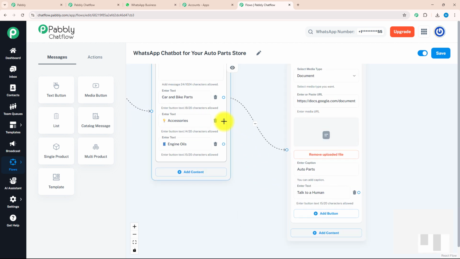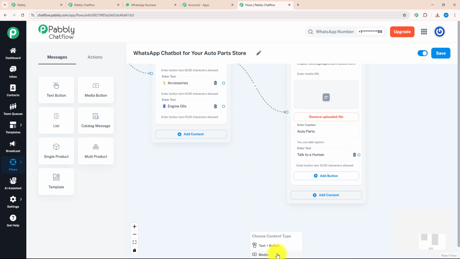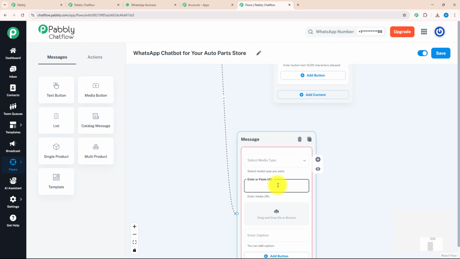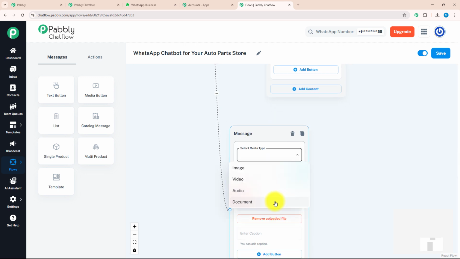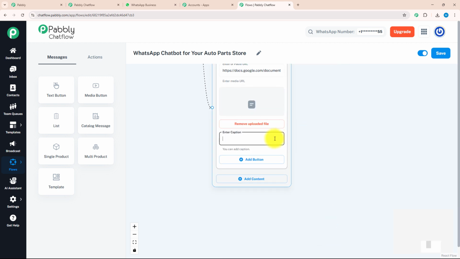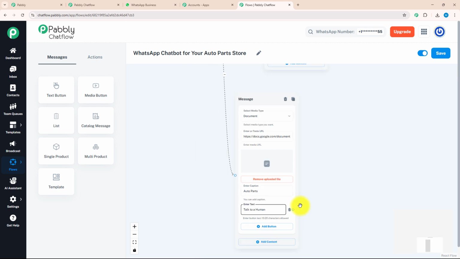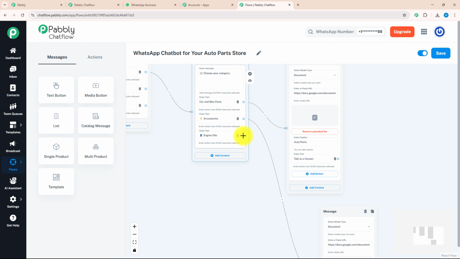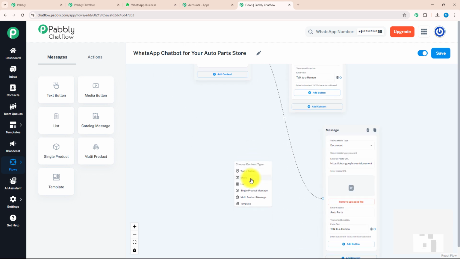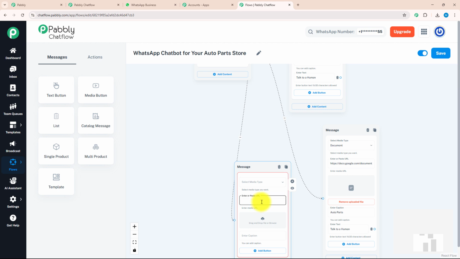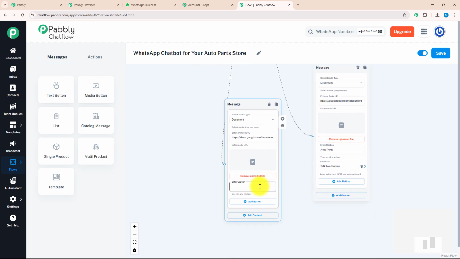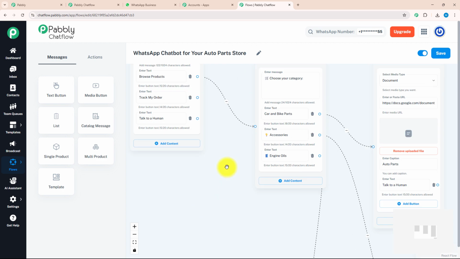Similarly, for each category, I will add a separate URL and action button. For that, again, I'm going to drag and drop this option, select the media and enter my URL over here, as you can see. And over here, again, I'm going to select the media type as document and enter my caption as auto part and action button as talk to a human. After that, again, I will add a separate media for engine oil. I will drag and drop this option, select the media button from here and enter my URL. After that, I will select media type as document, enter my caption as auto parts and action button as talk to a human. After that, let's move to our initial message.